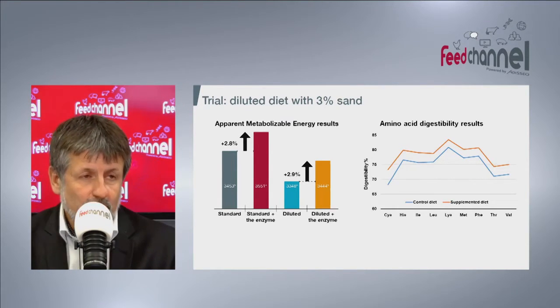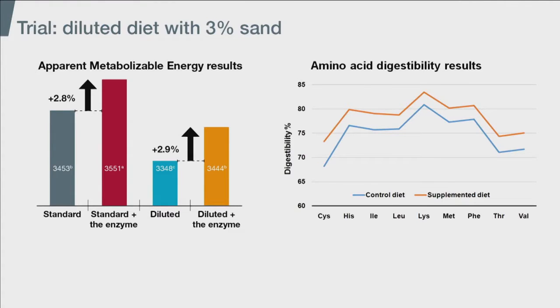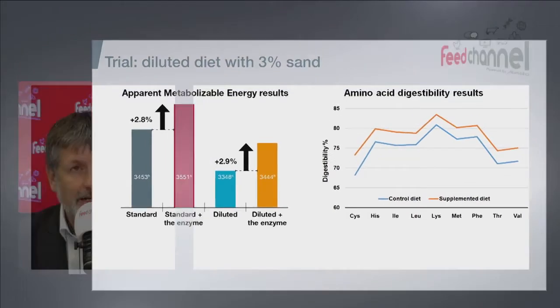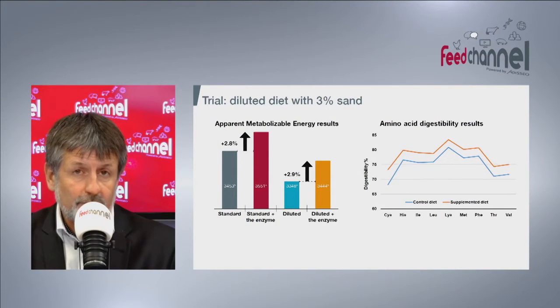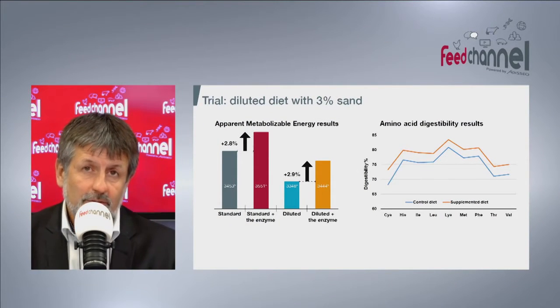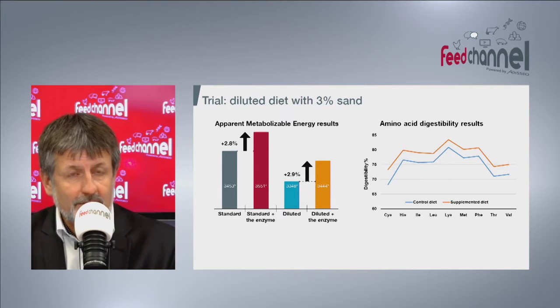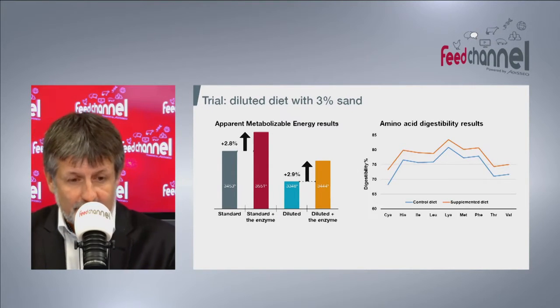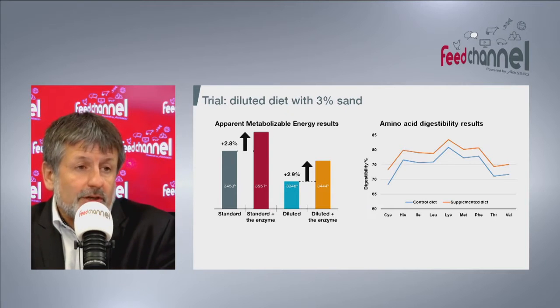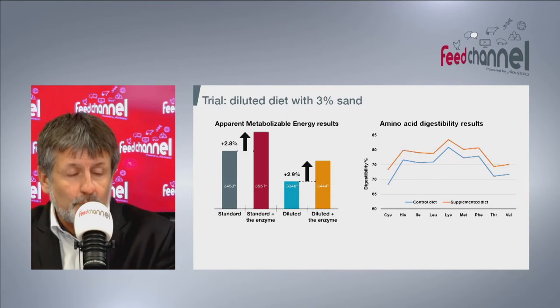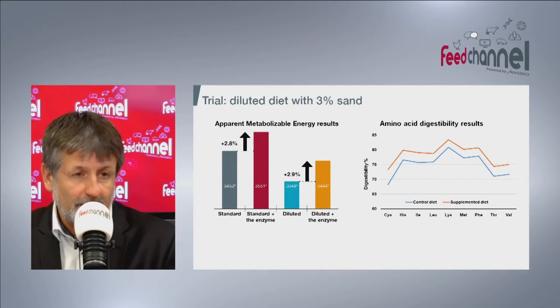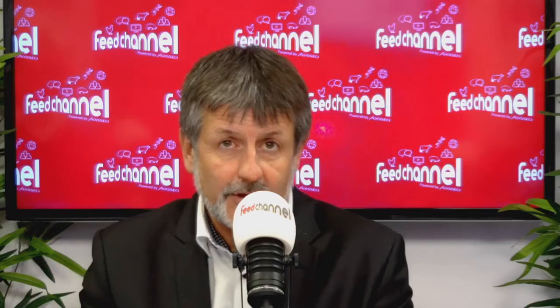When you compensate with the enzyme with a large range of activities, you restore the standard energy level of the diets. And on the right part of the slide, you can see that this is also valid for amino acid digestibility, which shows that the enzyme is not working on the energy per se, it's working on the global nutrients of the diet, the starch, the protein, the lipid, and so on, and increases the total feed digestibility.